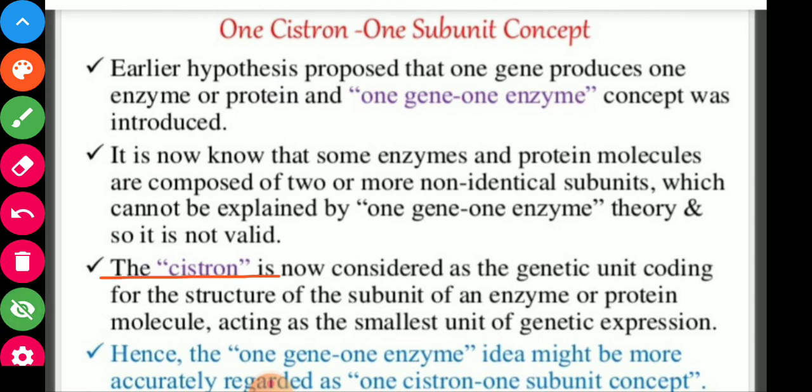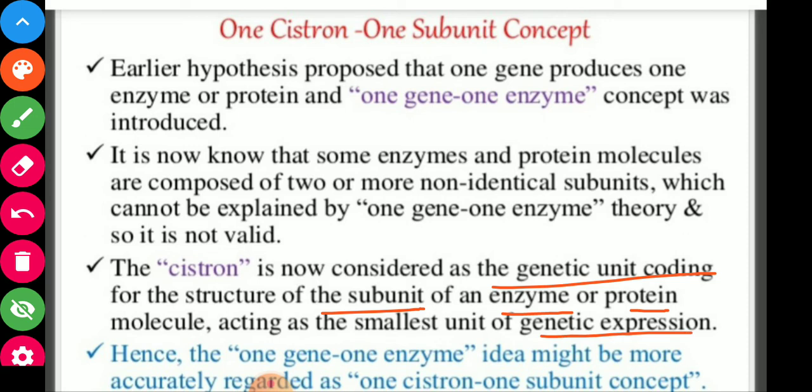Cistron is now considered as a genetic unit coding for the structure of a subunit of an enzyme or a protein molecule. So cistron is a genetic unit which codes for a subunit of an enzyme or protein, acting as the smallest unit of genetic expression.